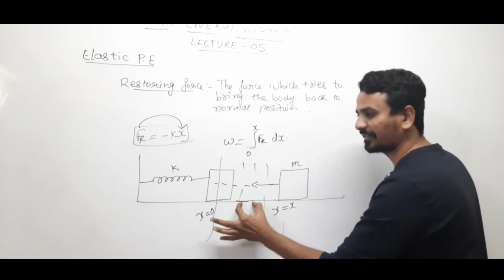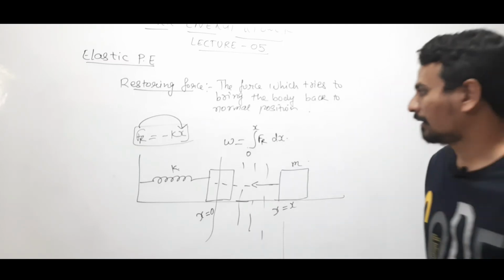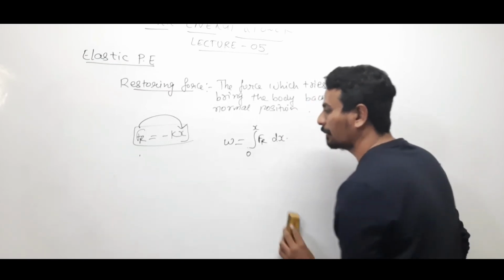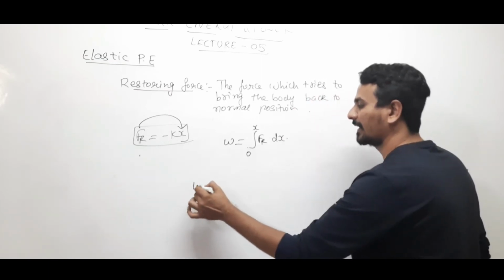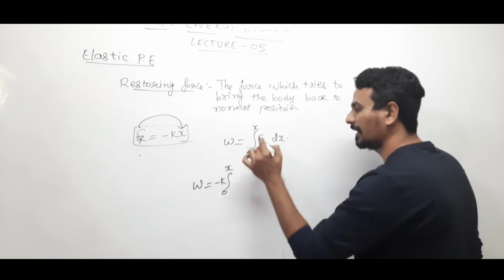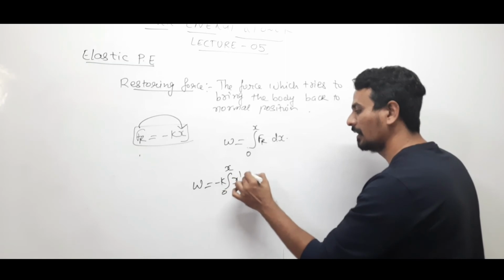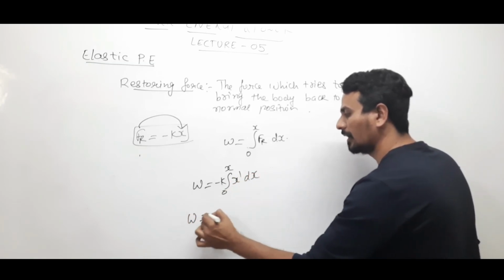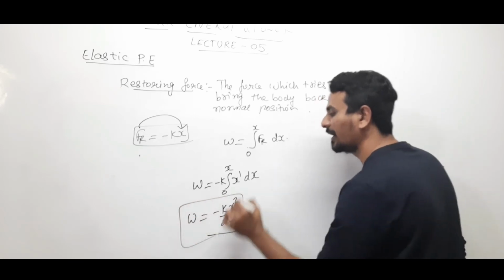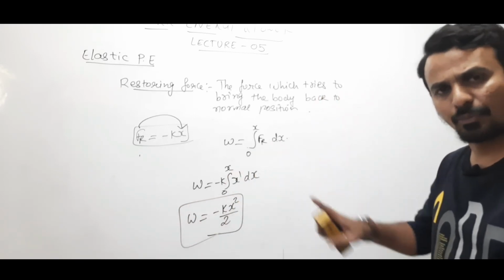Let dx be the small displacement. So the work done by the restoring force to get a displacement of the spring by x will be minus k, taken common, integral of x dx. I have already placed the limits. Integral of x raised to n dx is x raised to n plus 1 upon n plus 1.